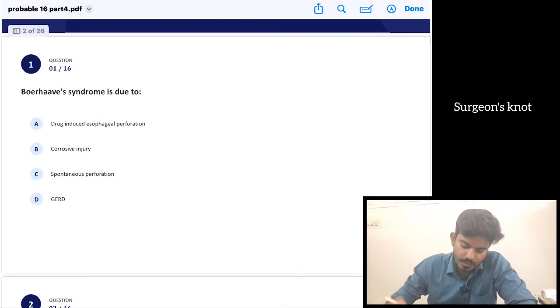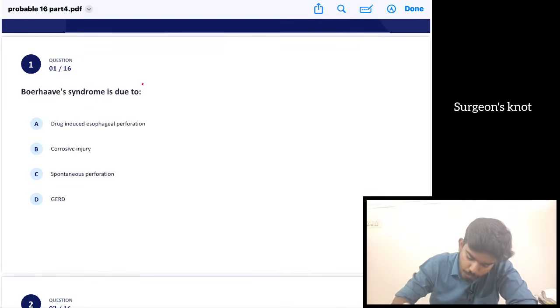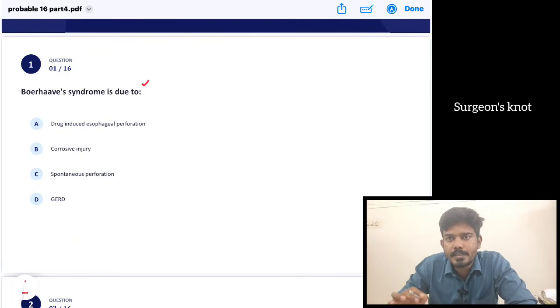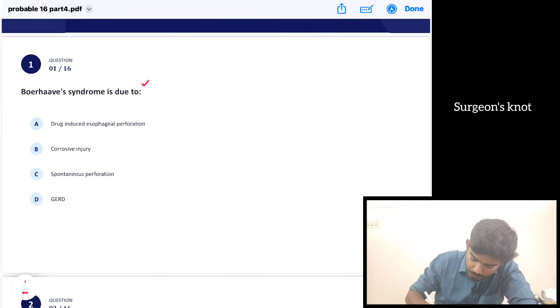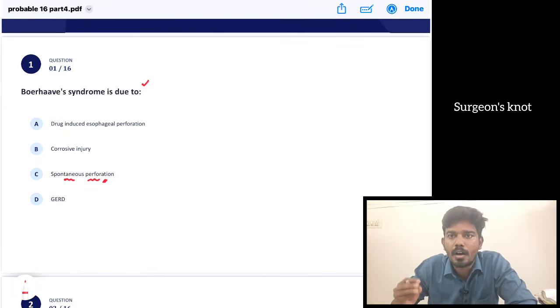So here the first question is Boerhaave syndrome is due to. What is this Boerhaave syndrome? It is spontaneous perforation of the esophagus. So it involves all the layers of the esophagus. It's a complete tear of the esophagus, whereas Mallory-Weiss involves only the mucosa and submucosa.